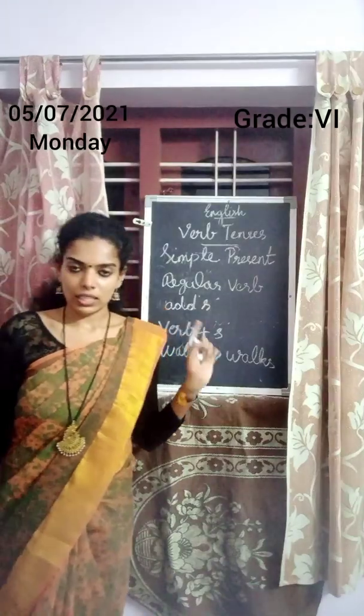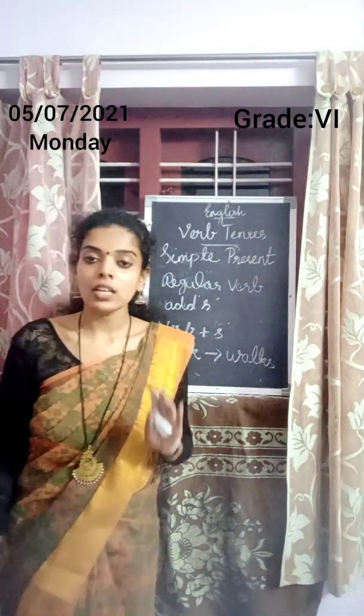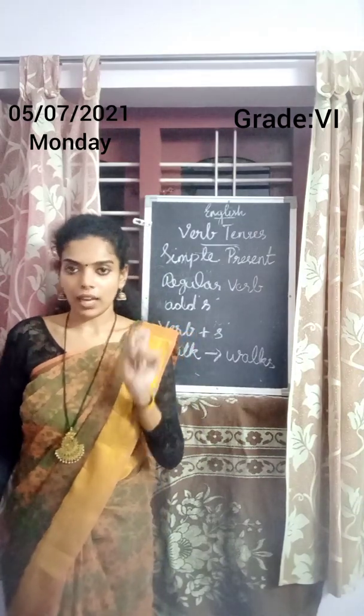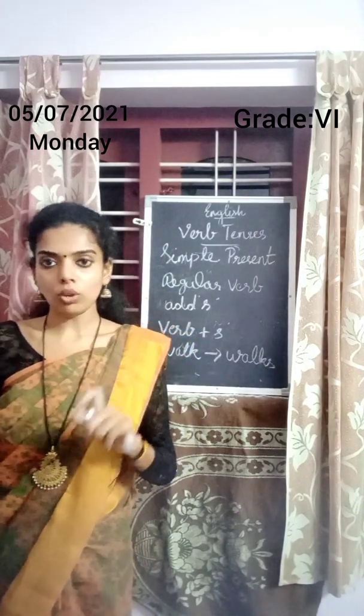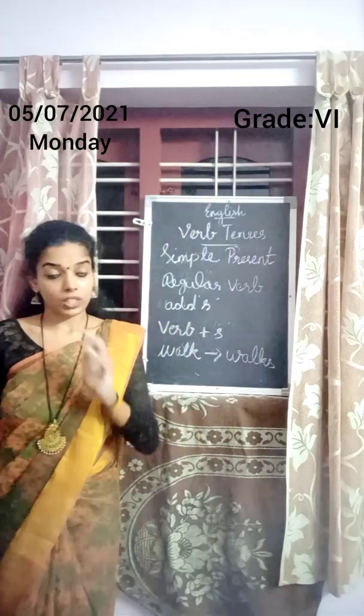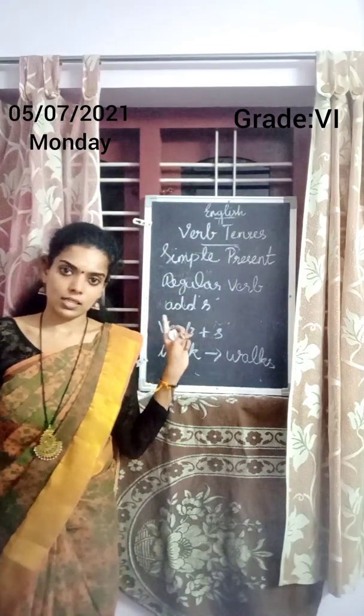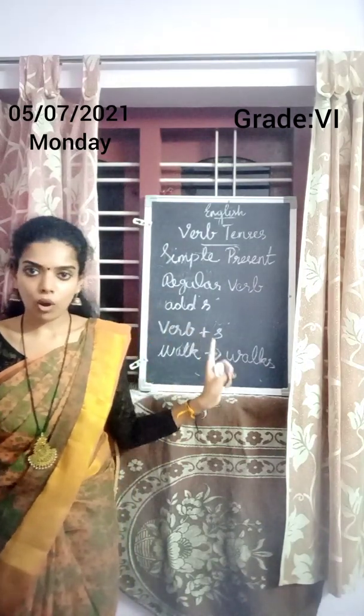So, first one is the verb in present tense. The verb won't change if the verb is used with I, we, you or they. Next one is regular verbs. For normal regular verbs, we need to add s or es. So, here walk becomes walks.